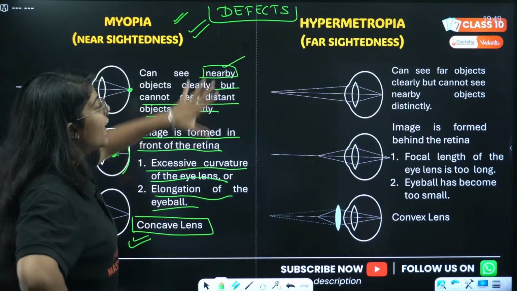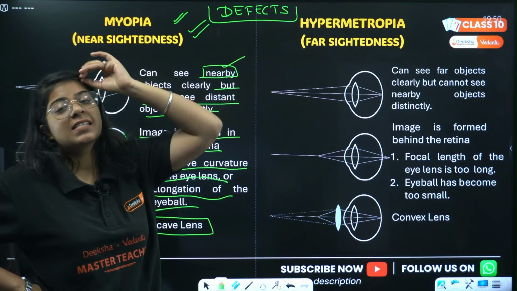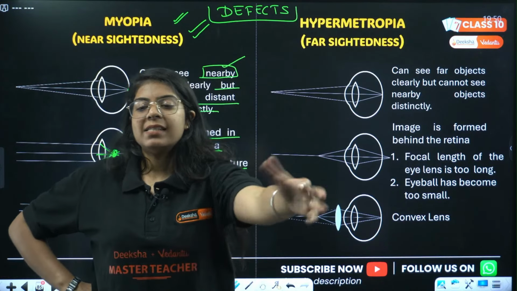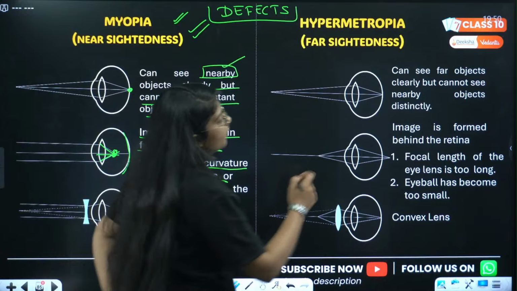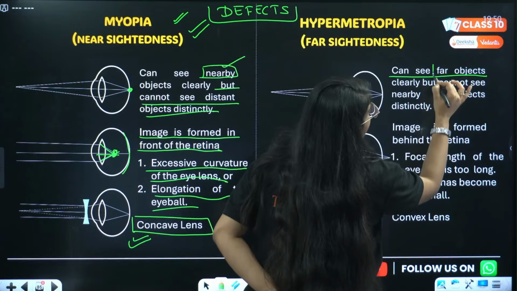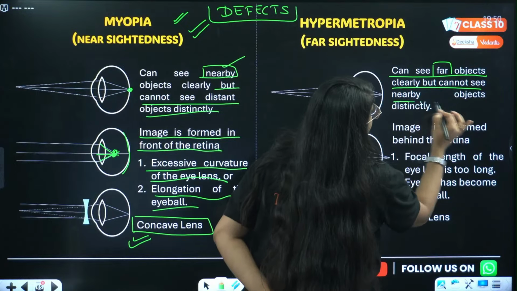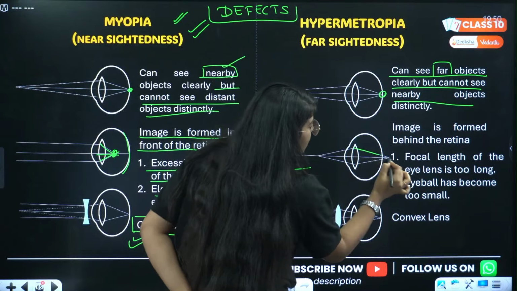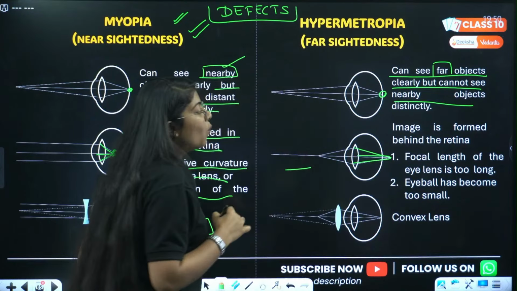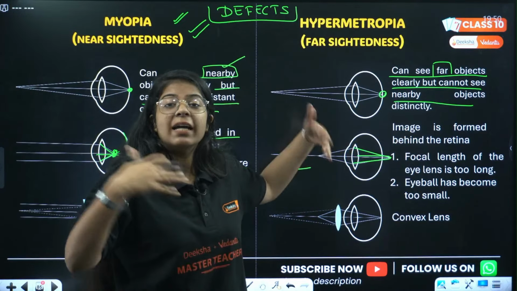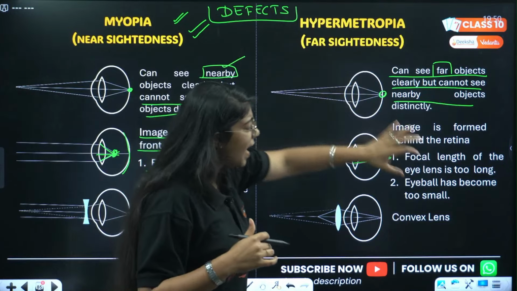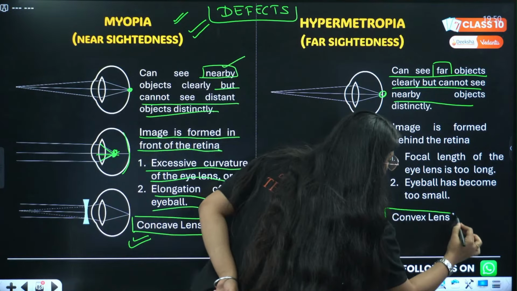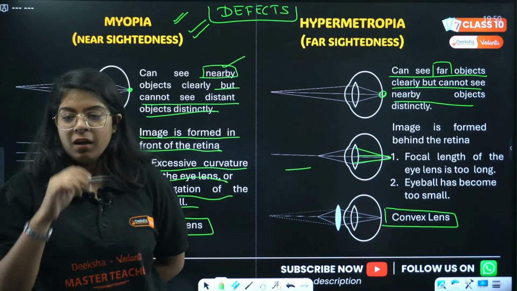Next is hypermetropia, far-sightedness, meaning a person cannot see nearby objects clearly, but can see far away objects clearly. Ideally, the image should be on the retina, but in hypermetropia, the image is formed behind the retina. Two reasons: the focal length of the eye lens increases, or the eyeball becomes too small. And to correct this, we use convex lenses. Done?